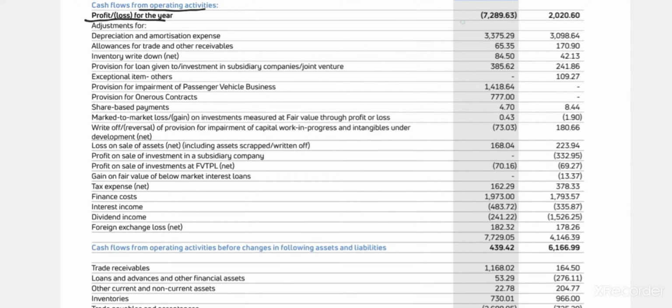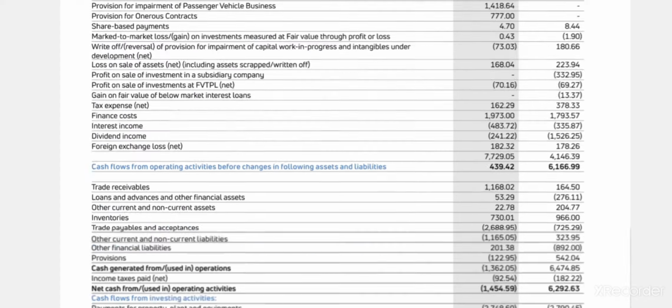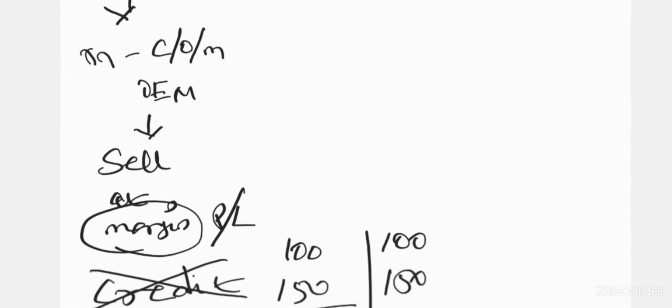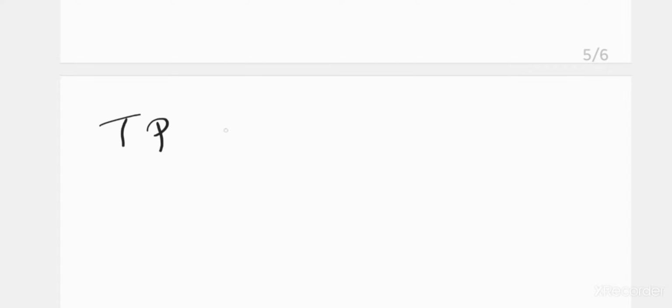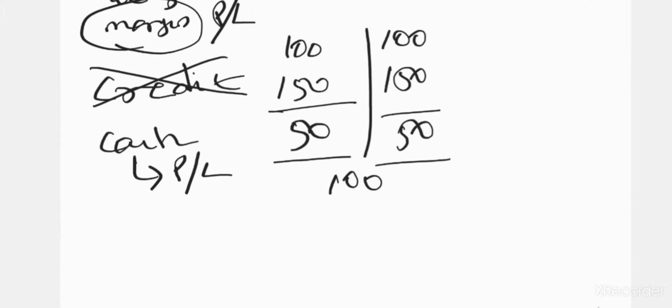See the number 728963, 2020.60. This is nothing but cash as well as credit, both. Profit is there, right? So now, if we have the total profit, we subtract the credit profit. Okay, if we subtract the credit profit, we'll get the cash profit. You understand what I told?